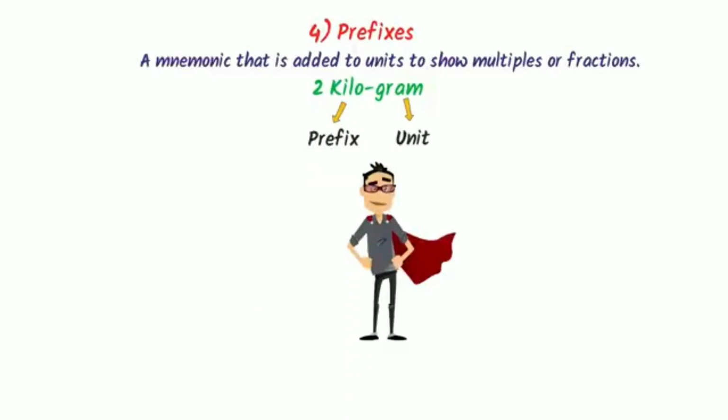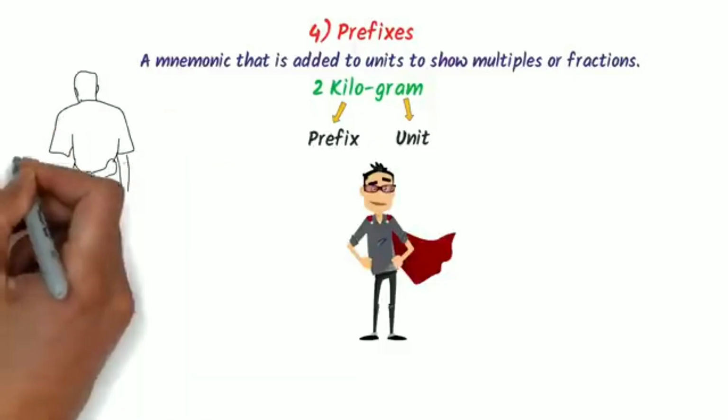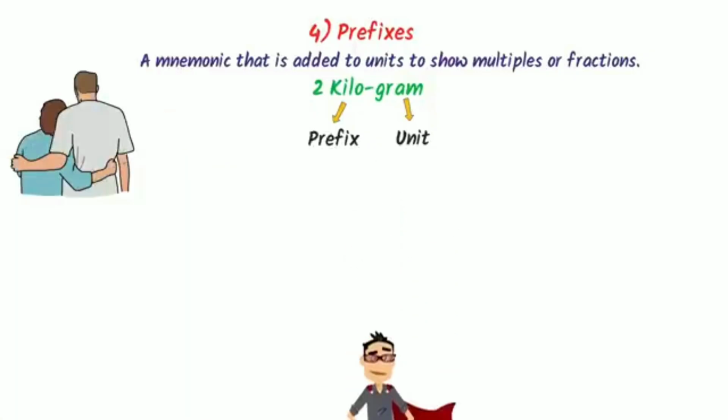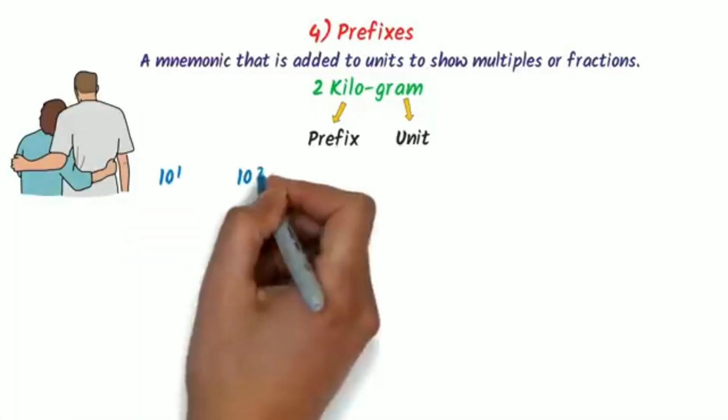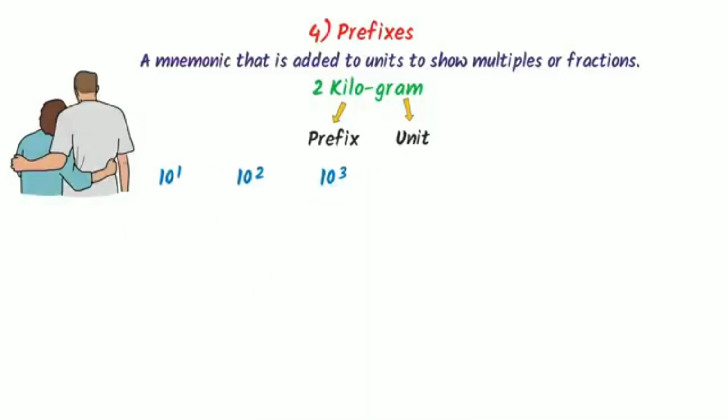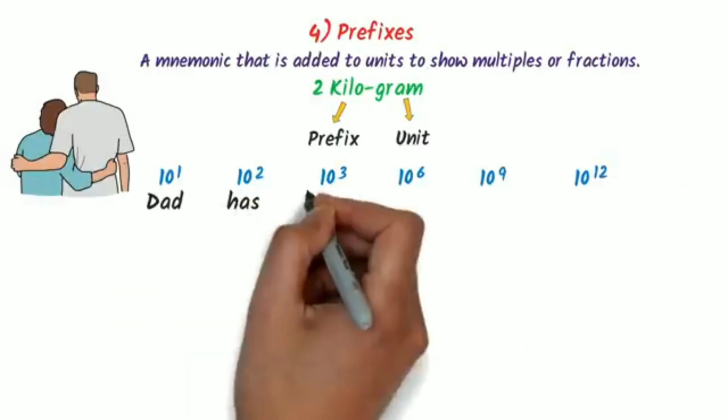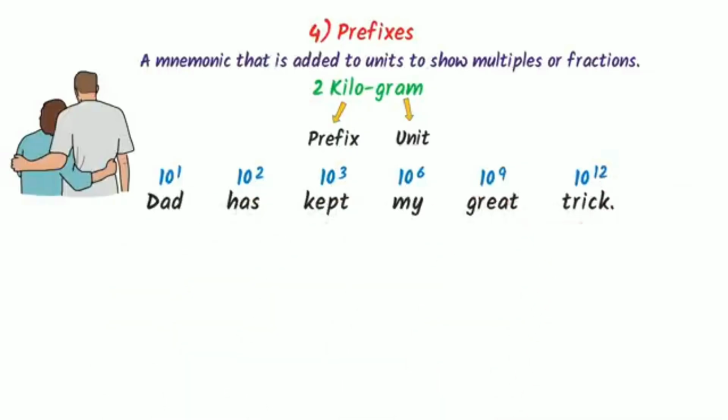Now how can we remember the list of important prefixes? Well, I use my personal trick. I always write 10 to the power 1, 2, 3 and then I jump 3 times: 6, 9, 12. Now I say Dad has kept my great trick.